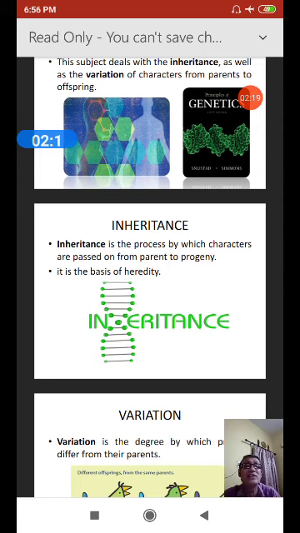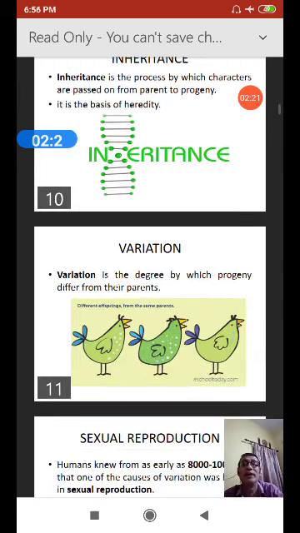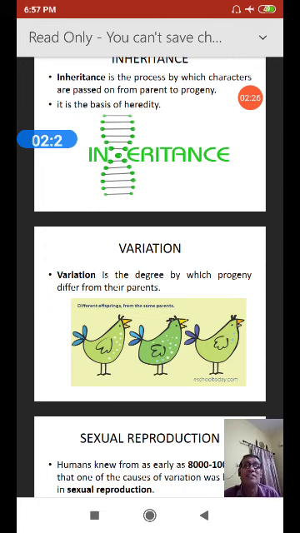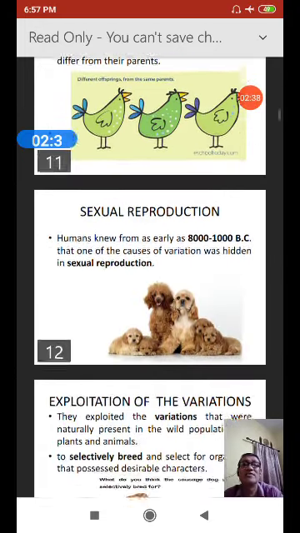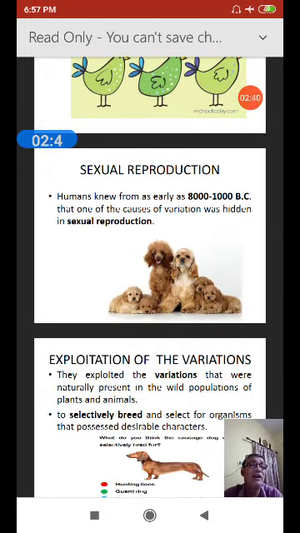It is the basis of heredity. All individuals are not identical, so there is the concept of variation. What does it mean? It is the degree by which offspring differ from their parents. Here you see the pictures, the differences found in the animals. So how does it ultimately occur?